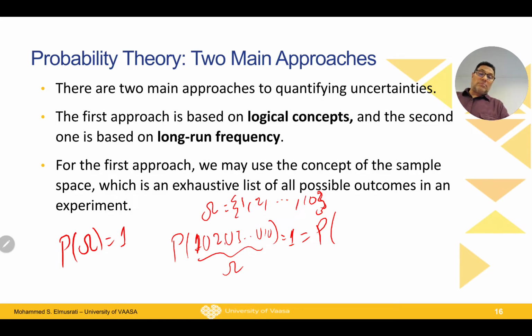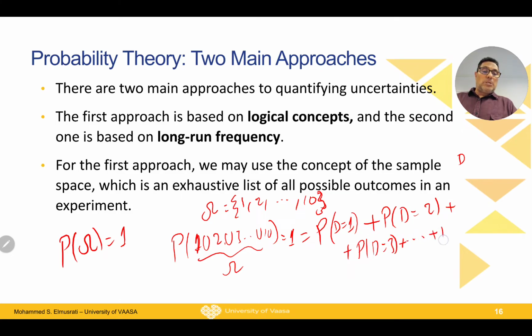We can call the drawn card number D, for example. So the probability that the drawn card equals 1, plus the probability that the drawn card equals 2, plus the probability that the drawn card equals 3, plus and so on until we reach the probability that the drawn card equals 10. This is actually the result. I made it this way because they are disjoint events, so the summation of these probabilities must be 1. Okay, now I asked the third question.